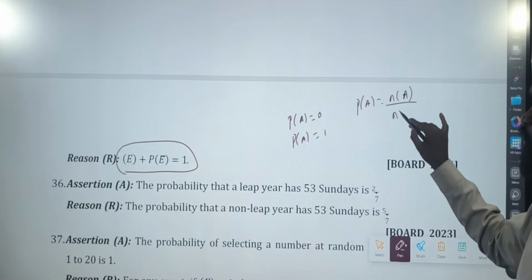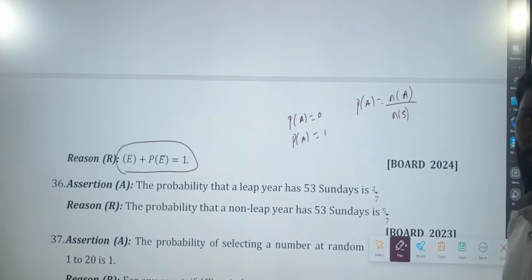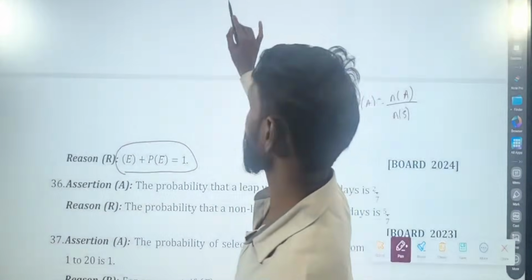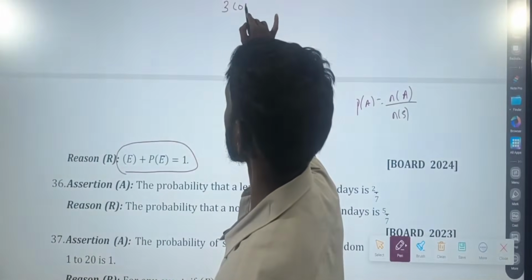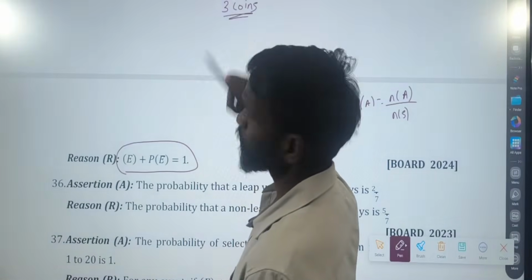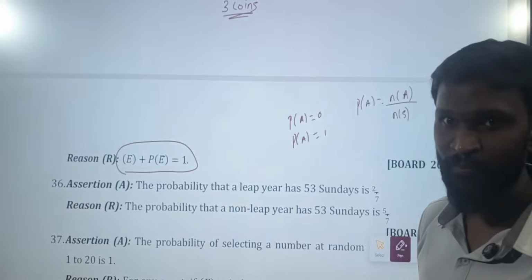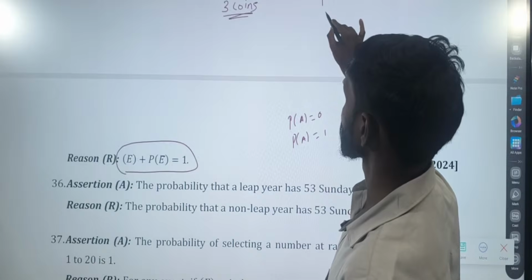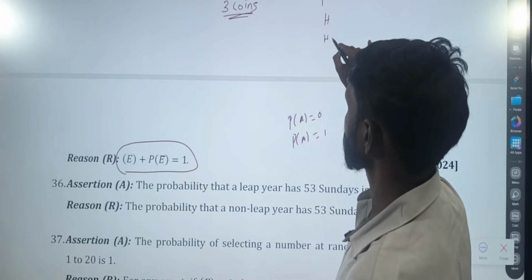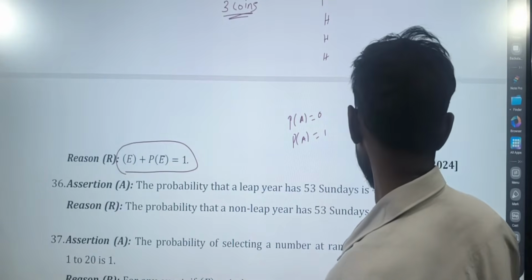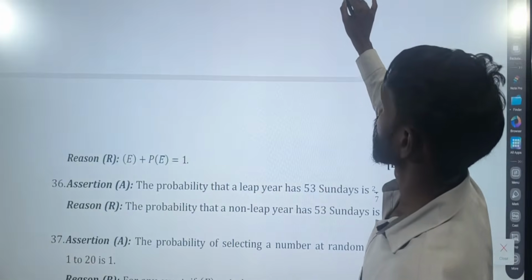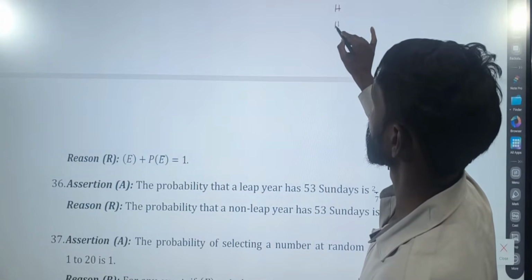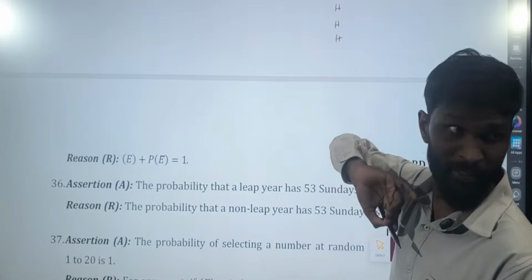So I'll teach you one trick here. If they ask you 3 coins are tossed, how many coins? 3 coins. So few people don't know how to write sample space. First what you will do? Write H, H, H, H. 4H.